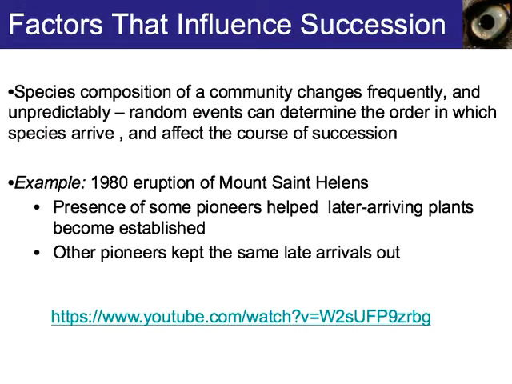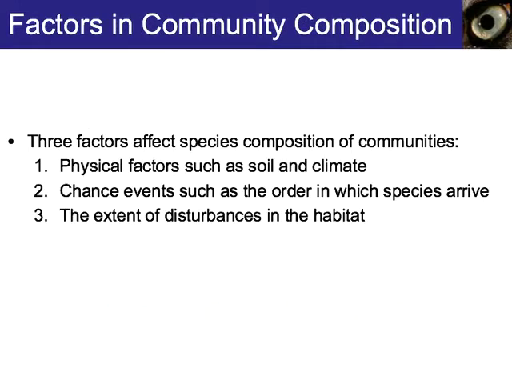Species composition of a community changes frequently and unpredictably. Random events can determine the order in which species arrive and affect the course of succession. For example, in 1980, there was an eruption of a volcano in the United States called Mount St. Helens. The presence of some pioneers helped later arriving plants become established. Other pioneers kept the same and late arrivals out. This is a fantastic YouTube video that shows you how succession occurred on Mount St. Helens. This is a secondary succession because there was already life growing on this mountain, but unfortunately, after the volcano erupted, all of the fire, heat, and smoke killed those organisms.